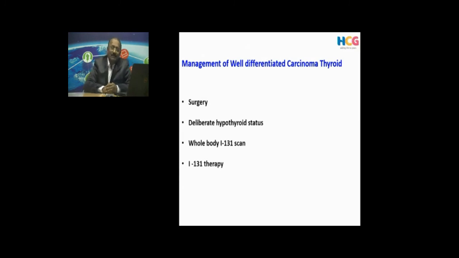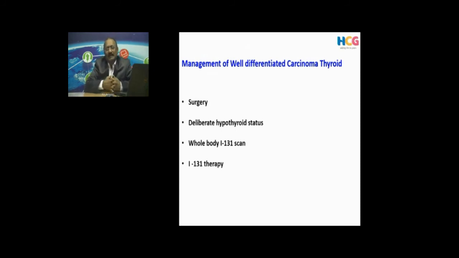I will not go into all those complications, the controversies here. I'll tell you what is routinely practiced in India. Best is to have a total thyroidectomy. After total thyroidectomy, the patients have to be off L-thyroxine or thyroxine replacement. You should not start. They should be made deliberately hypothyroid.